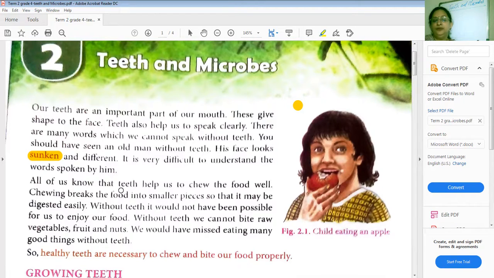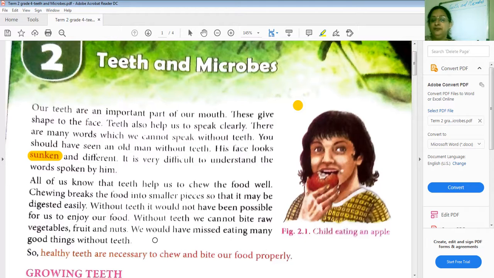All of us know that teeth help us to chew the food well. Chewing breaks the food into smaller pieces so that it may be digested easily. So how do you think the teeth are helping you? The teeth are helping you to chew the food. When you chew the food, partly the food is digested. You can understand that partly the food is digested.